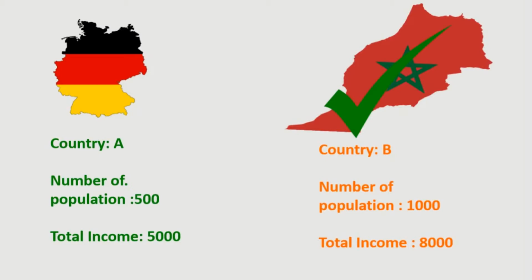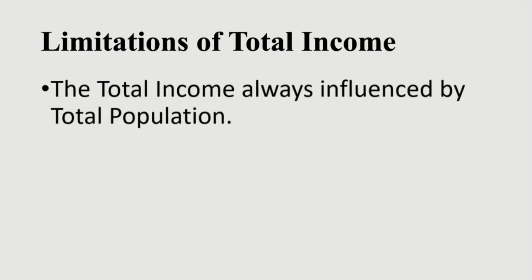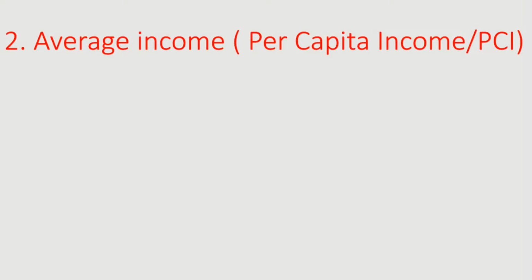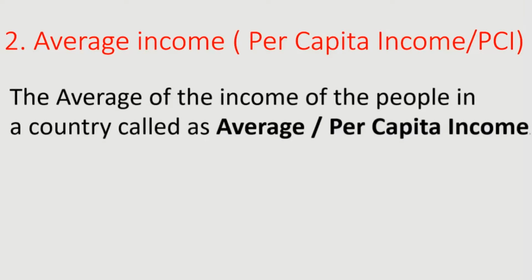So, let's discuss the limitations of the total income method. The total income is always influenced by the total population. So, the country or area having more population will always have more total income. Let's see the second measure, that is average income.